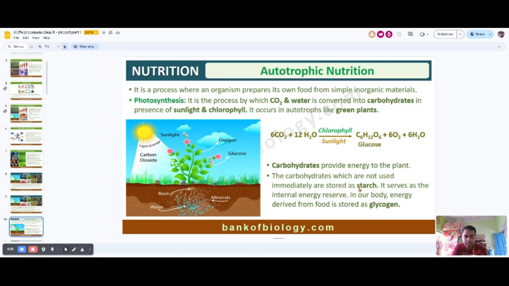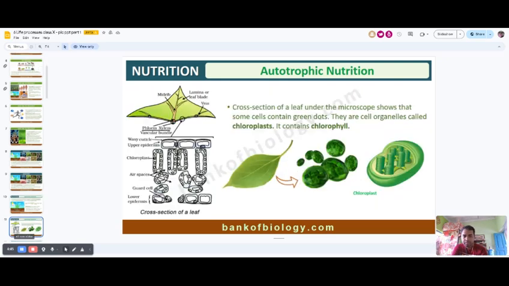You have to remember that starch is the storage material in plants, but in animals, glycogen is the storage material. When animals take their food from plants because they are heterotrophs, this food is stored as glycogen in the liver and the muscle.